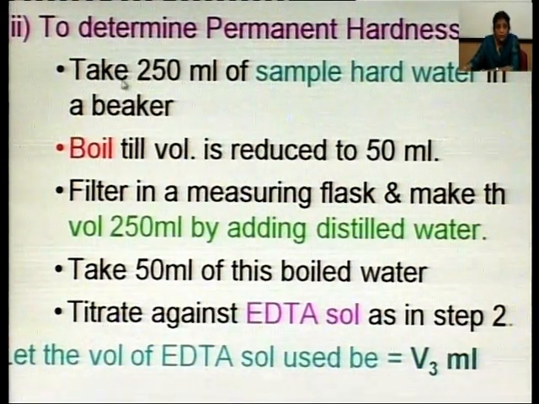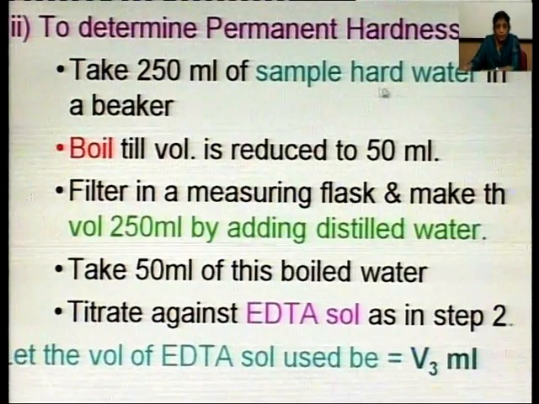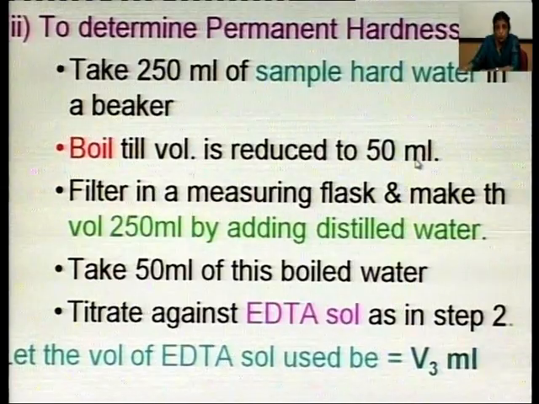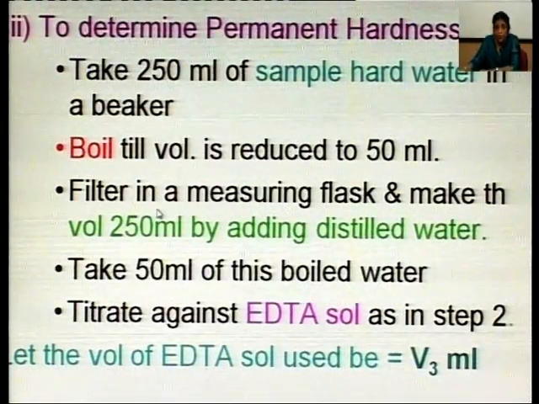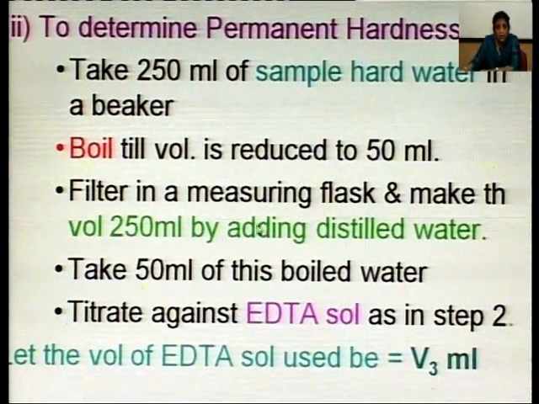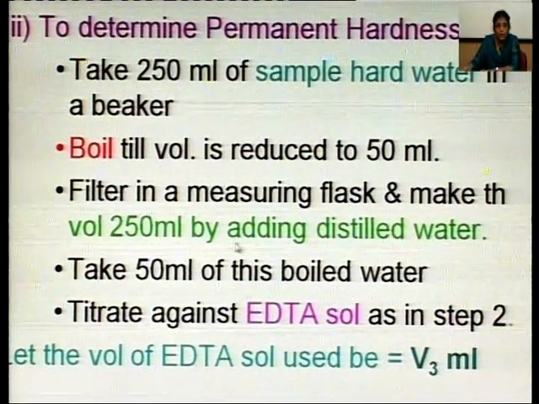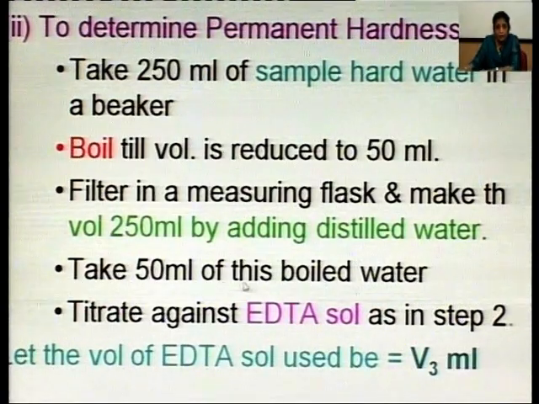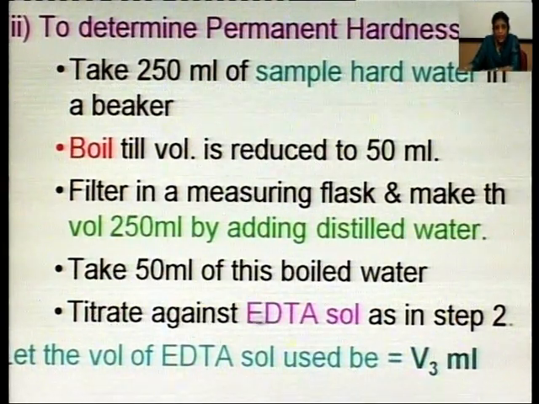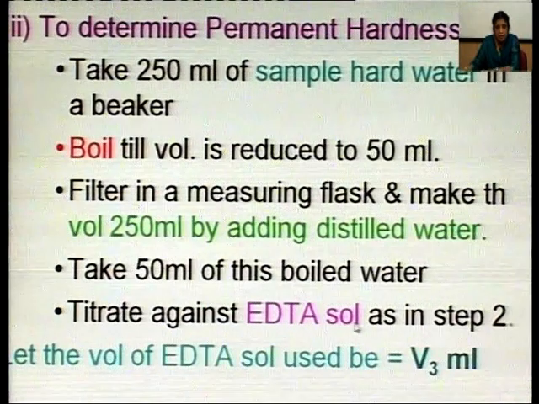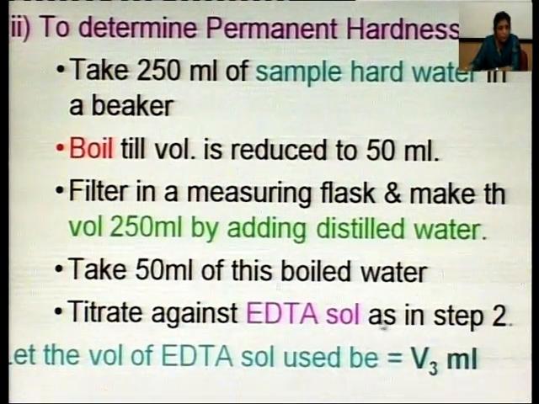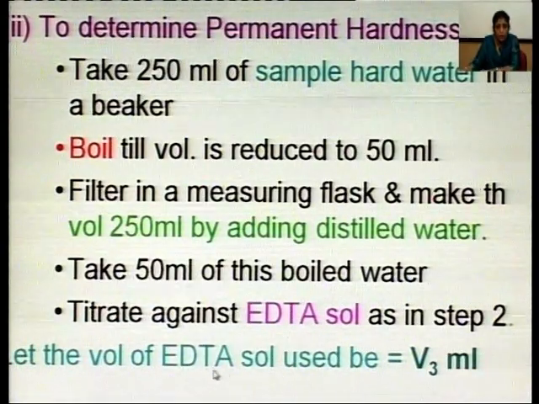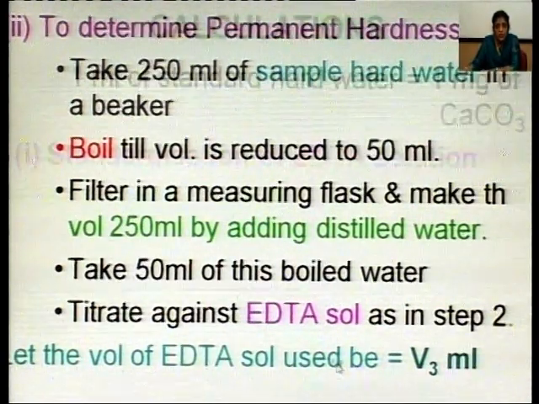So, for this take 250 ml of sample hard water, boil it till volume is reduced to 50 ml. Filter in a measuring flask and make the volume 250 ml by adding distilled water, and take 50 ml of this boiled water and titrate against EDTA solution as we have done previously. Note down the volume of the EDTA used, let the volume of EDTA used be V3 ml.